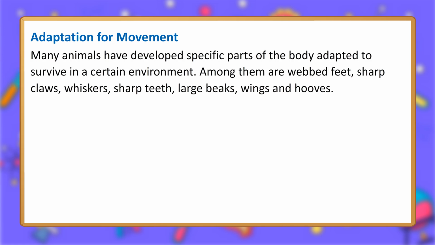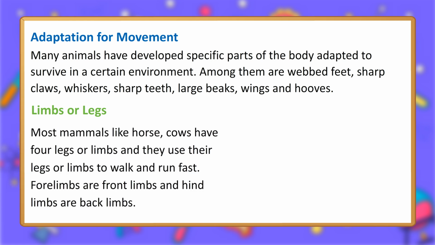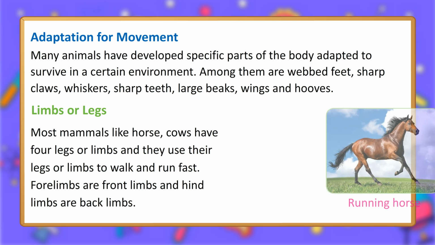Adaptation for movement. Many animals have developed specific parts of the body adapted to survive in a certain environment. Among them are webbed feet, sharp claws, whiskers, sharp teeth, large beaks, wings and hooves. Limbs or legs. Most mammals like horses and cows have 4 legs or limbs, and they use their legs or limbs to walk and run fast. Forelimbs are front limbs and hind limbs are back limbs.